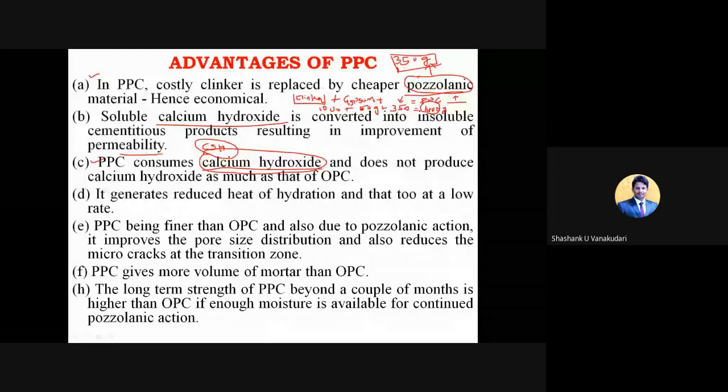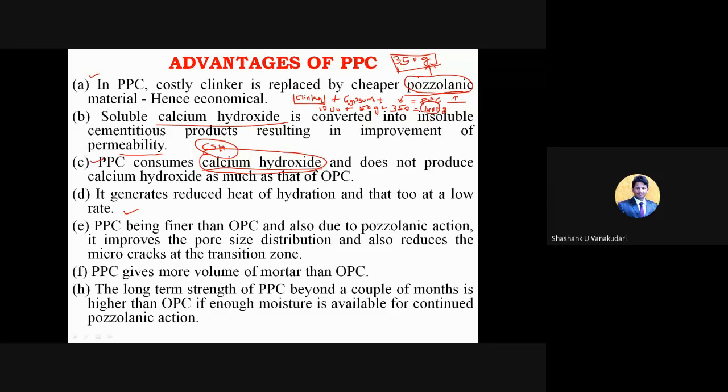And here PPC is finer than the OPC, and also due to the pozzolanic action, it improves the pore size distribution and also reduces the micro cracks at the transition zone. So here you can see the more advantageous part of this PPC. The grain size, I mean the particle size of this PPC, will be still smaller than the OPC. So because of that, whatever cracks appear in the cement paste when it reacts with the aggregates. So I said about the transition zone. It's like what?